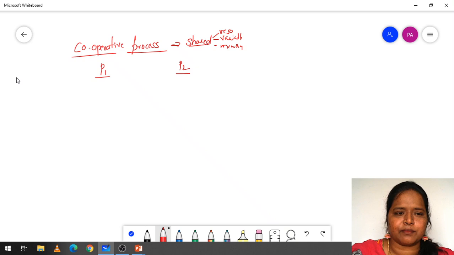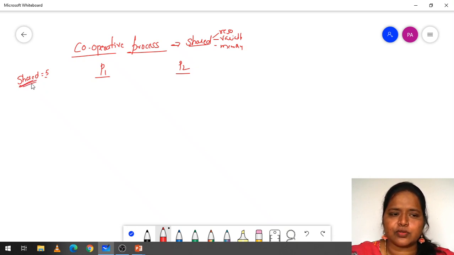Suppose in this example I have taken a variable shared. This is going to be 5. I have allocated the value 5 to the shared variable. This shared variable is going to be shared between the processes P1 and P2. I have declared it globally.